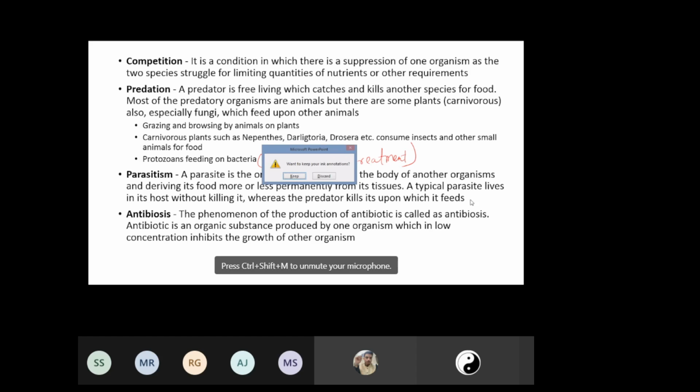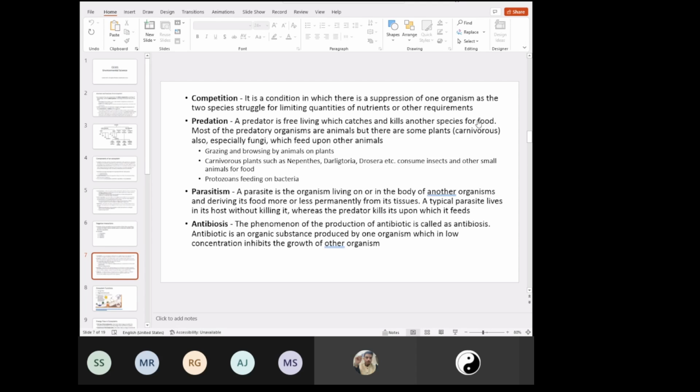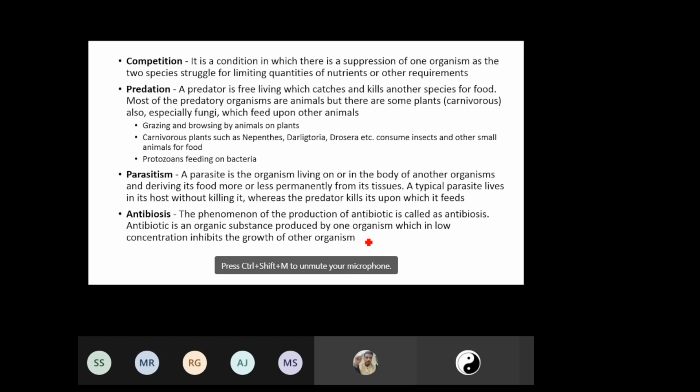Remember, we do not have any antibiotics for viral infections. We have antibiotics only for bacterial infections. So it's a very important concept that you need to know. Once there is loss of resistance, we'll come to this resistance in the water module, but since we are talking about antibiosis, it is good for you to discover what is the current status of knowledge on antibiotic resistance. Just note down this, and whenever you find time, you can do some additional reading which will improve your knowledge base.